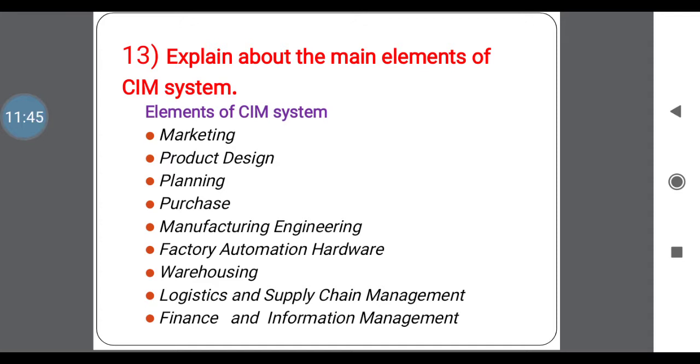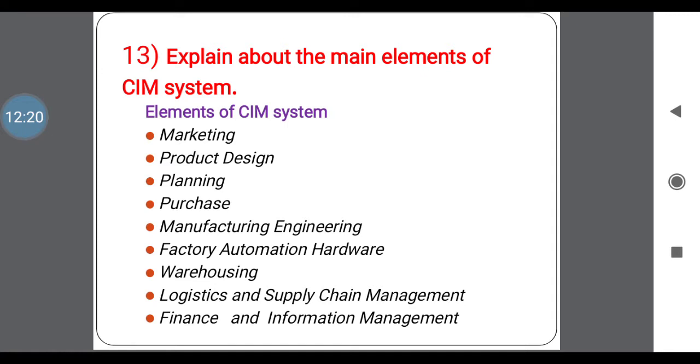In this factory automation hardware, the automation technology related to computer integrated manufacturing is implemented as one main element of the SIM. Next one is the warehousing, that is the storage housing. In that, how to implement the SIM. This is also one element of a SIM. Next one, logistics and supply chain management. This one is the supply of products in the SIM technology. It acts as one element of SIM in supplying the products to customers or requirements.